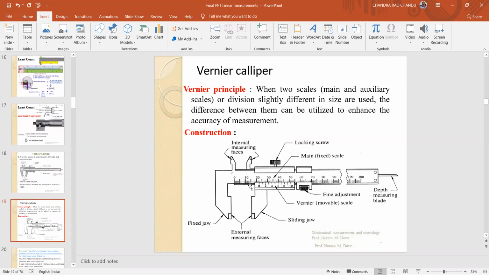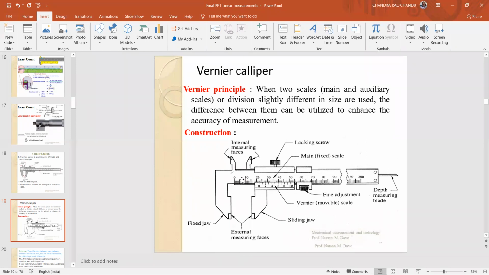Vernier calipers, you observe clearly here. What is the principle in the vernier? Here the difference between the least divisions on the main scale and the vernier scale is taken into account in order to measure accurate dimensions. When two scales, main and auxiliary, with divisions slightly different in size are used, the difference between them can be utilized to enhance the accuracy of measurement.